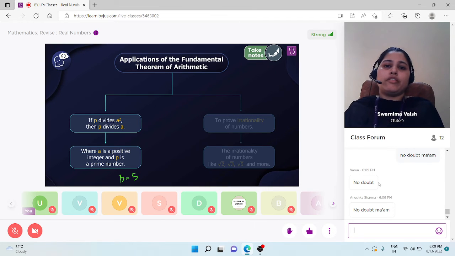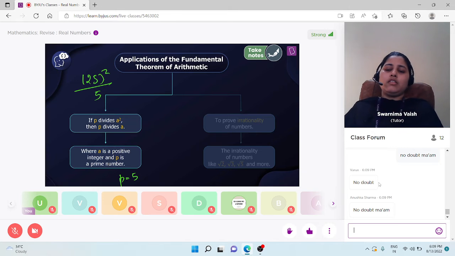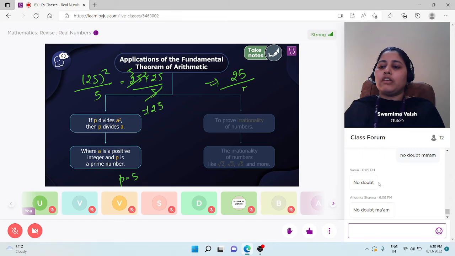Let's say A is equal to 25. Means if 25 square is divisible by P, that is 5, is it divisible by 5? Of course. 5 into 25 is 125. Yes, it is divisible. 25 square is divisible by 5. It means 25 is also divisible by 5. Of course. So this is what the statement says. If P divides A square, then P also divides A as well. Students, please take notes of it.